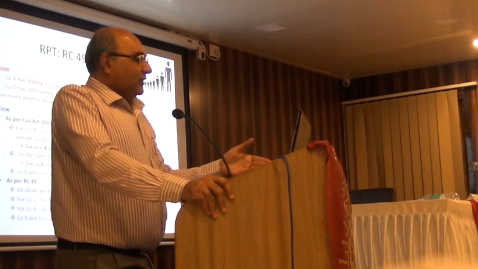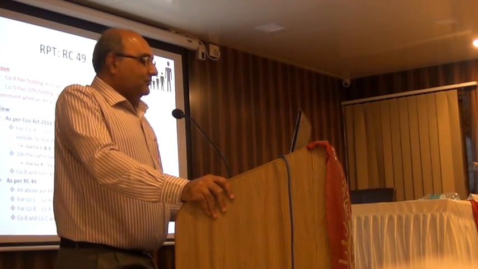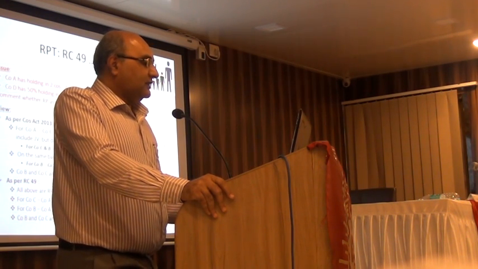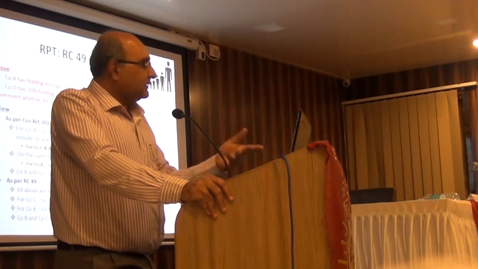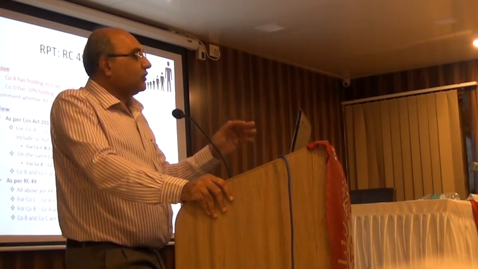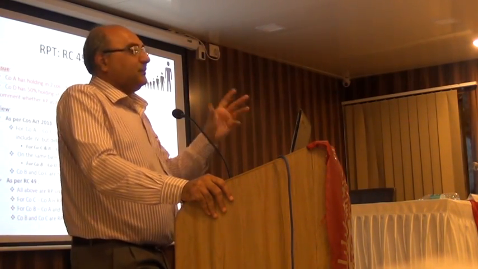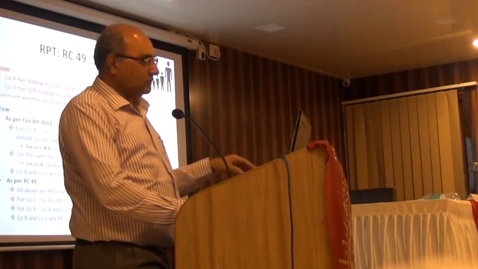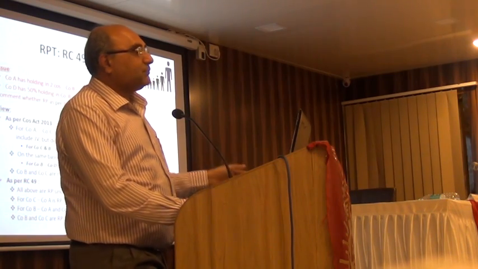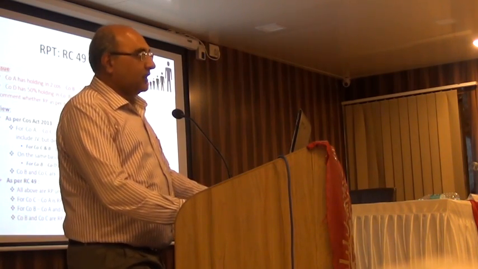And as per RC 49, all the above will be related since they are covered under 276. For company C, A is a related party, B, A and D both are related parties, and B and C are related parties. So RC 49 is actually broader, except maybe in some cases you may still be able to get out of it. Otherwise RC 49 is even broader than this Companies Act definition of related parties.